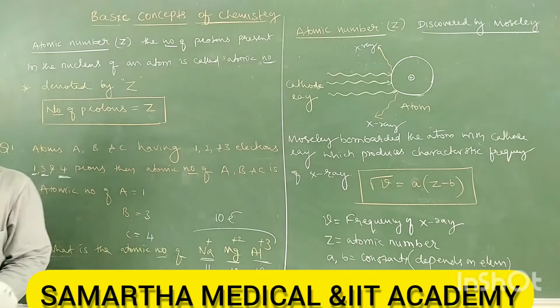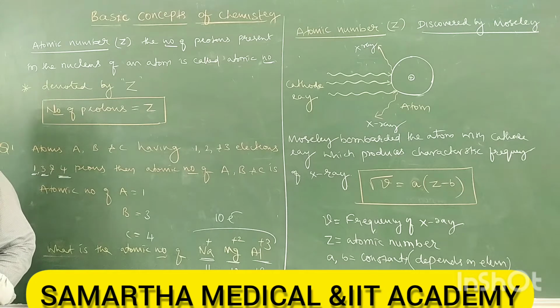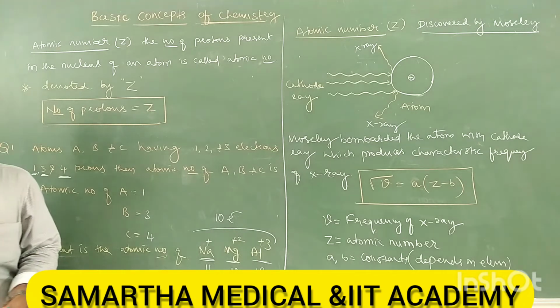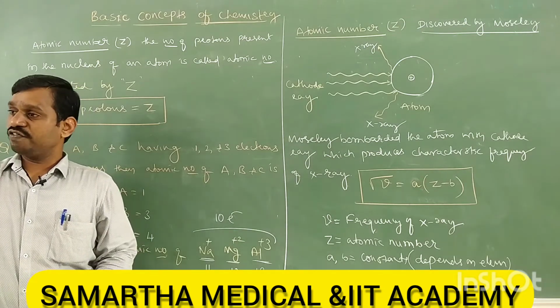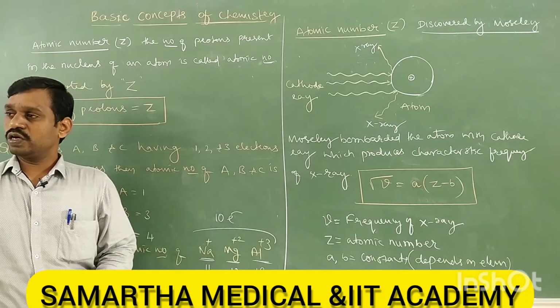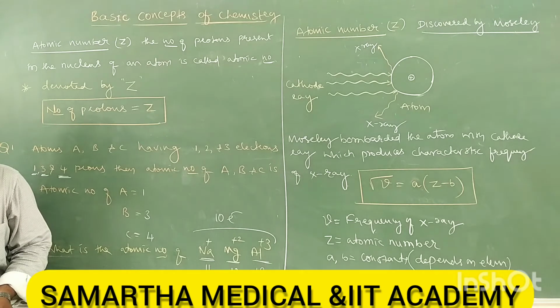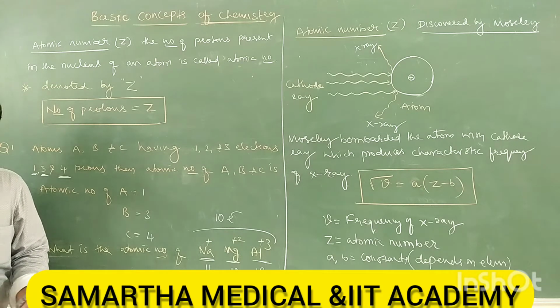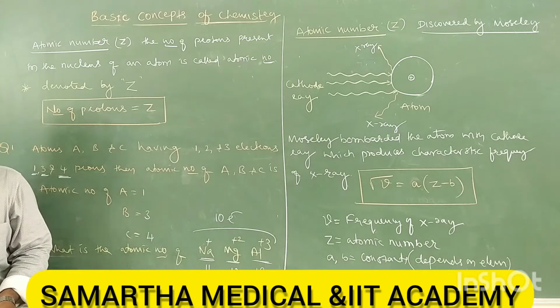Such reactions come under nuclear physics and nuclear chemistry, which is not in our syllabus. So throughout chemistry, we don't study the removal of protons.